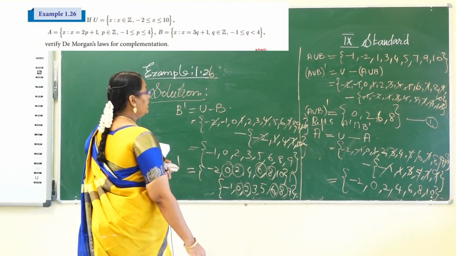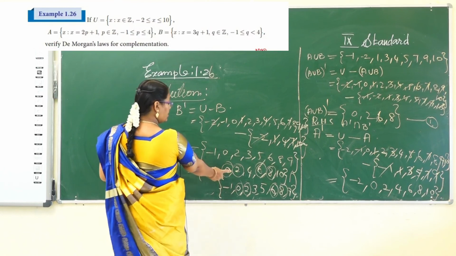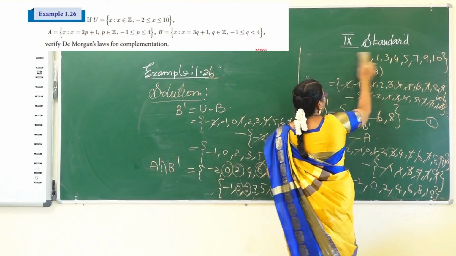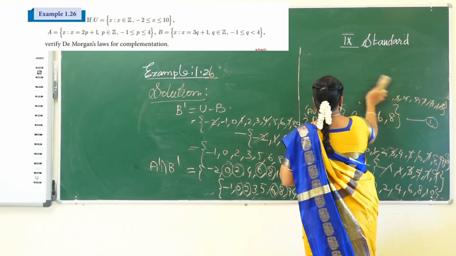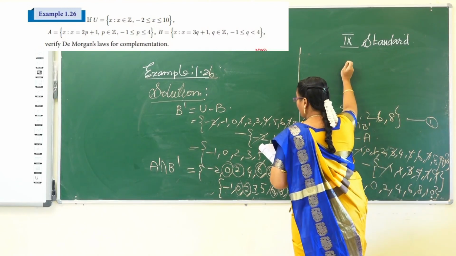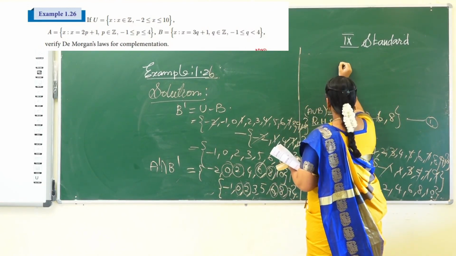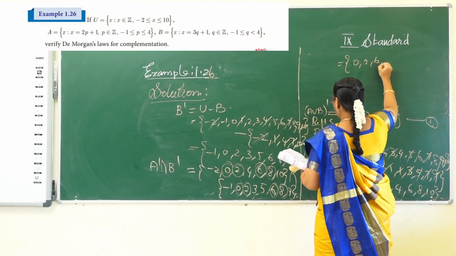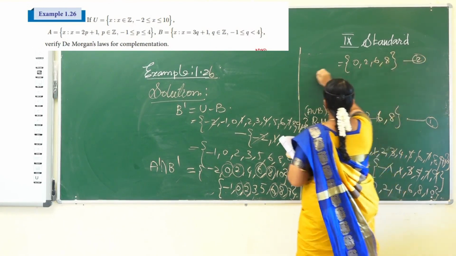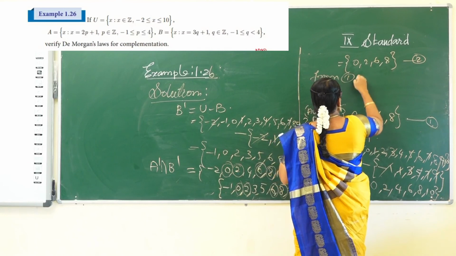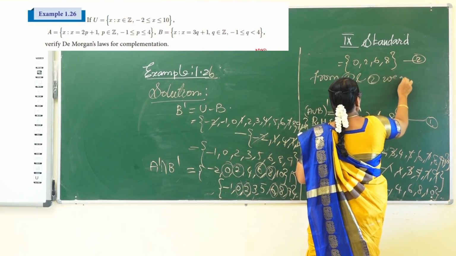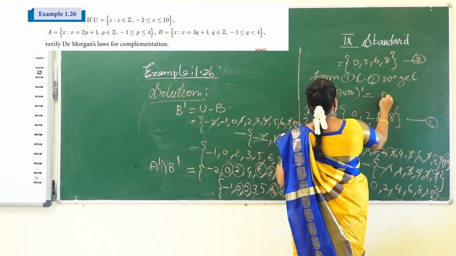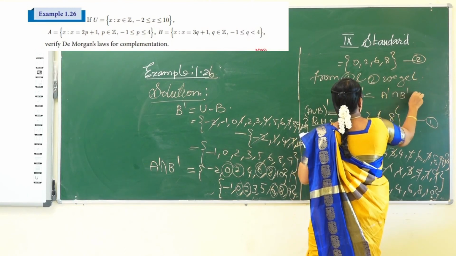These are the common elements. Compare equation number 1 and 2. We get 0, 2, 6, 8. So from 1 and 2 we get the same values. So it is satisfied that A union B the whole dash is equal to A dash intersection B dash. Okay, so the elements are 0, 2, 6, 8. From equation 1 and 2 we get A union B the whole dash is equal to A dash intersection B dash, verified.